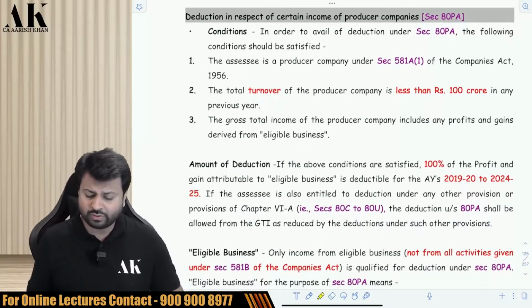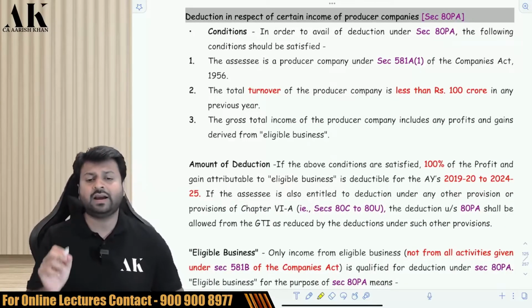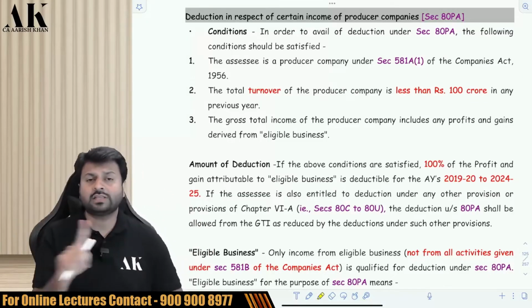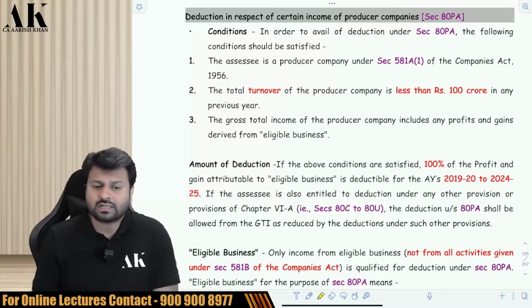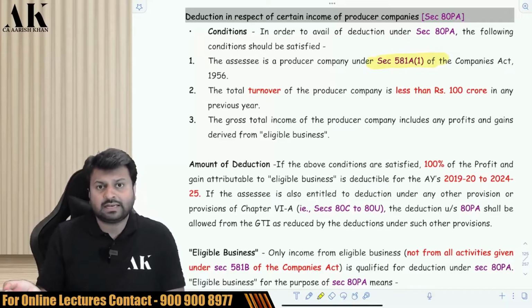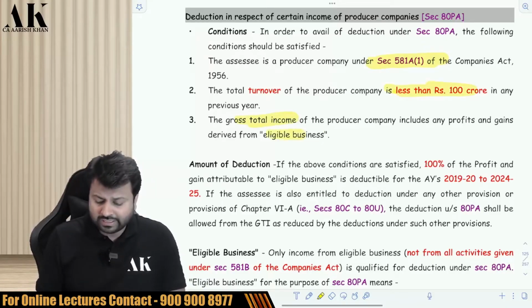Now, one last section over here is with respect to producer company. Producer company is defined under what? It is defined under Section 581A subsection 1 of the Companies Act 1956. Producer company is not defined in the 2013 Companies Act. It is defined in 1956. So if a producer company fulfills certain conditions, that is, if it is a producer company as per the Companies Act 1956 and the turnover is less than 100 crore and the gross total income includes income from eligible business.